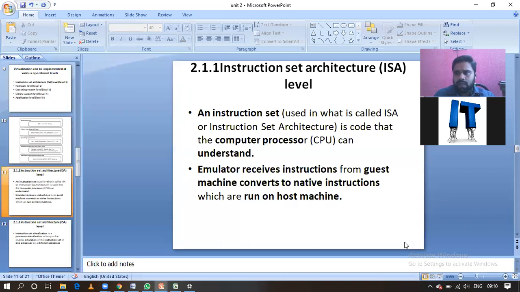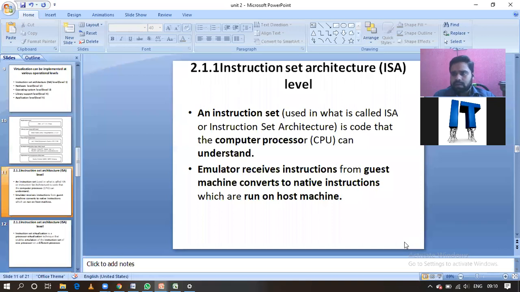Suppose I cannot understand Hindi. I am supposed to understand Telugu and English only. Suppose I have met one person who knows only Hindi, and I want to communicate with that person. Then I have to go for a translator. The translator's task is to translate whatever instruction he receives from me into Hindi for that person.